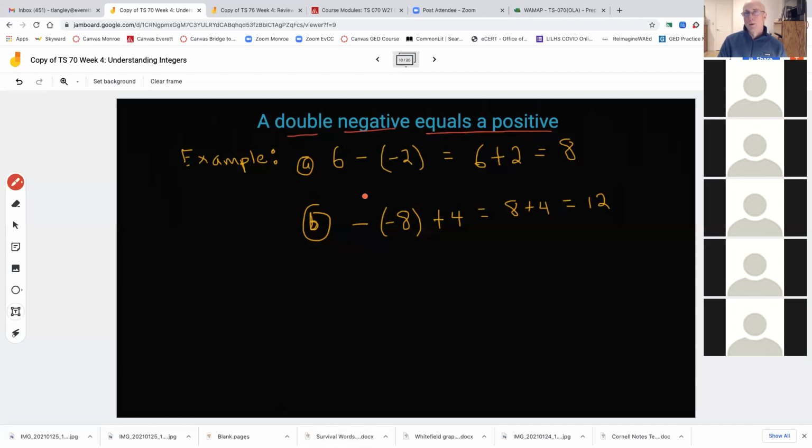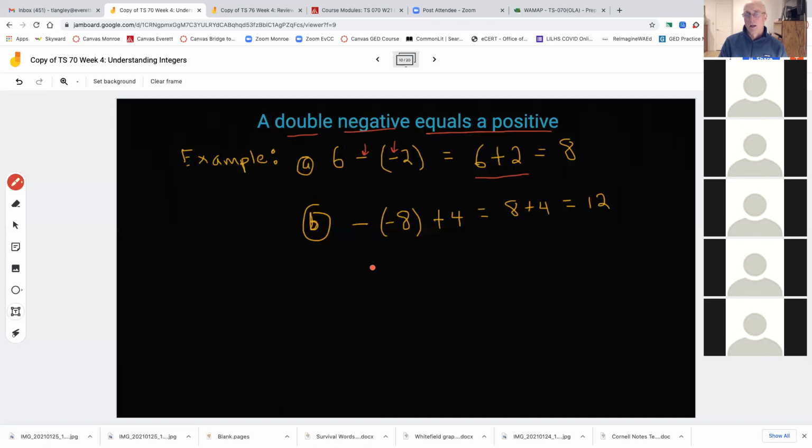So in my example here, example A, I've got 6 minus, and then in parentheses, a -2. What that means is when you have two negatives strung back to back like this, right next to each other, it becomes a positive. So it really becomes 6 plus 2, which is 8.